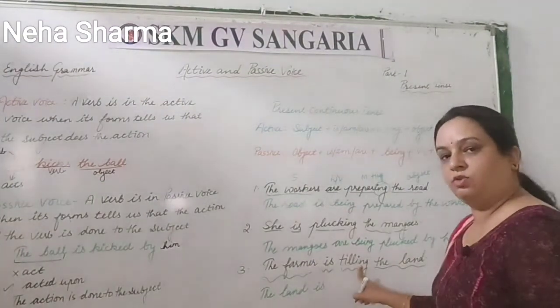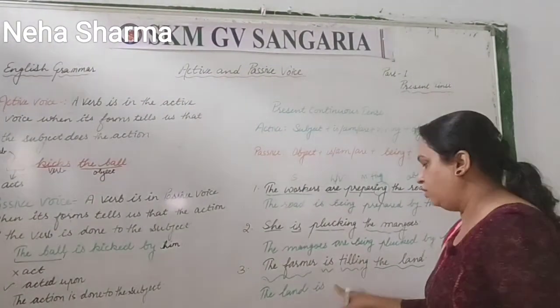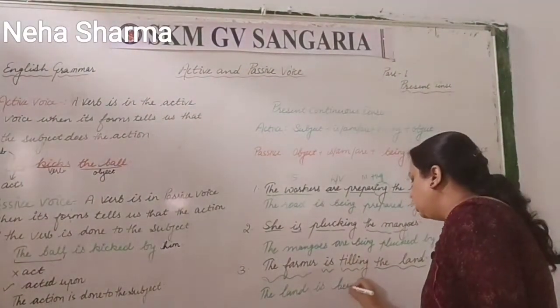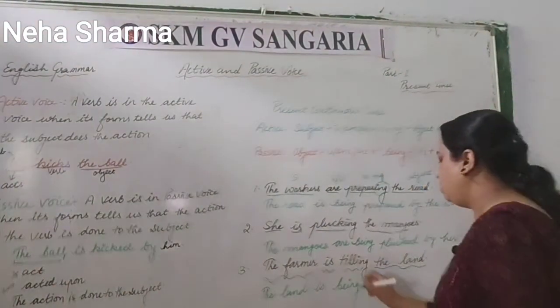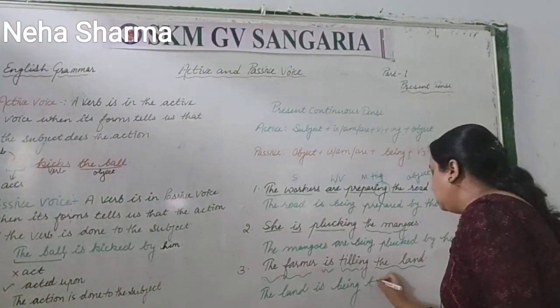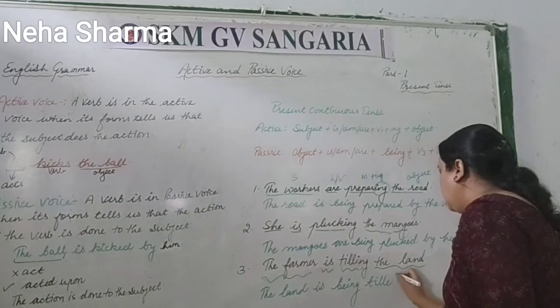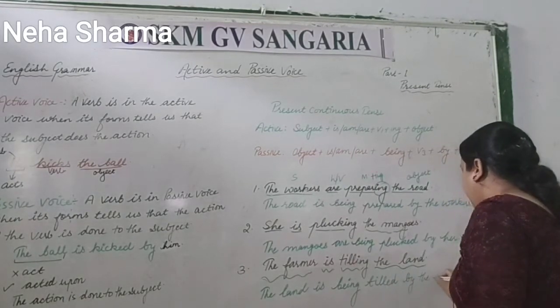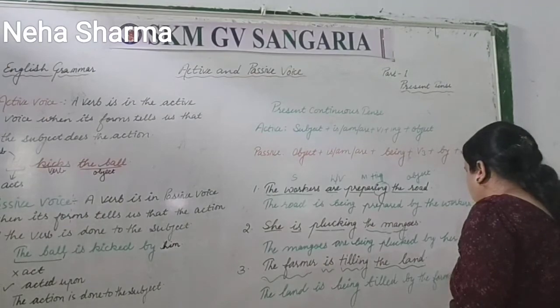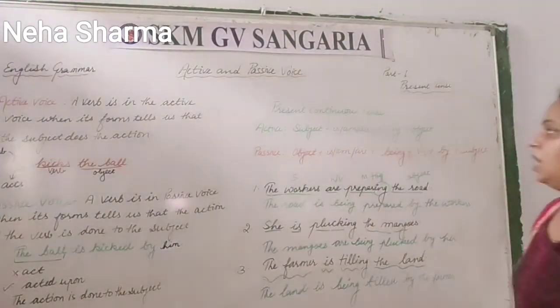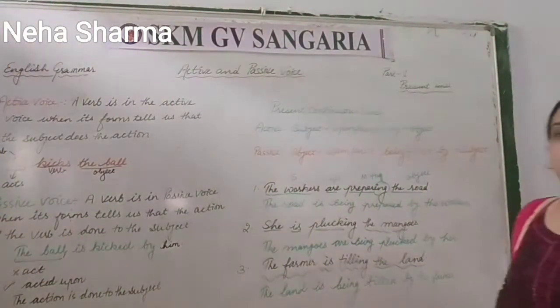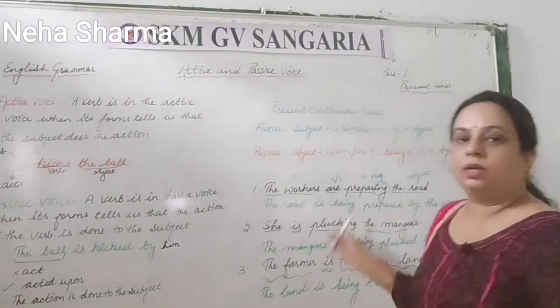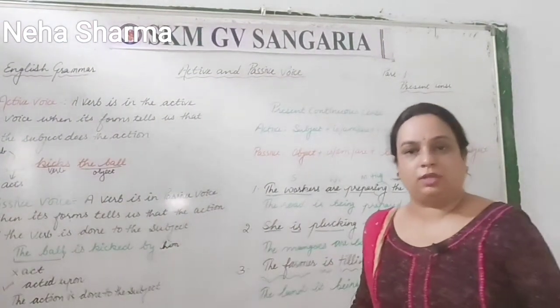Next, the ing form you have to remove from here and add being. Third form of till is tilled, T-I-L-L-E-D, tilled by the farmer, right? So this is how we have to change active to passive form in present continuous tense.